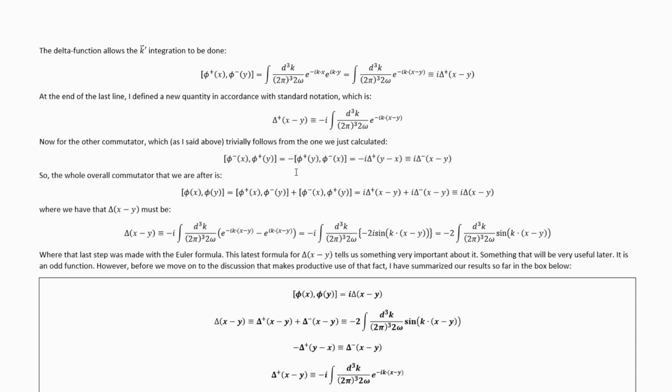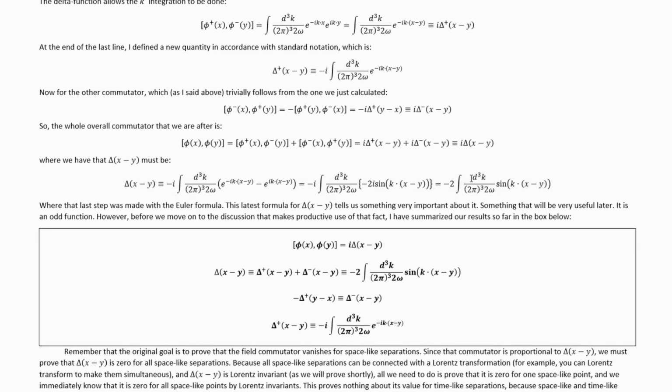of x minus y. So this commutator overall is equal to i times the sum of these two new functions that we've defined, which itself has another standard notation, and it's just this, where all of the definitions we've made so far, including this one, imply trivially that this new capital delta function is just equal to that, and then we can use Euler's identity to rewrite it like this and simplify it down ultimately to this.